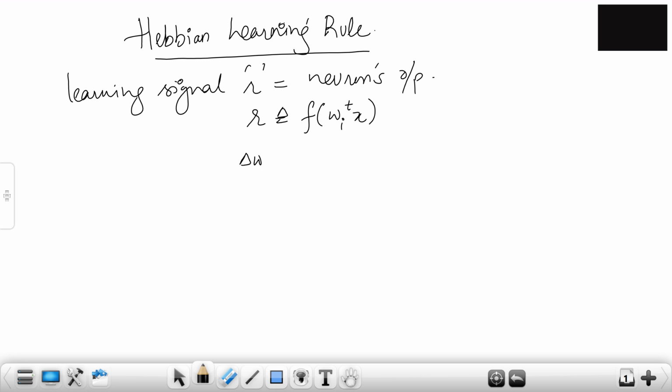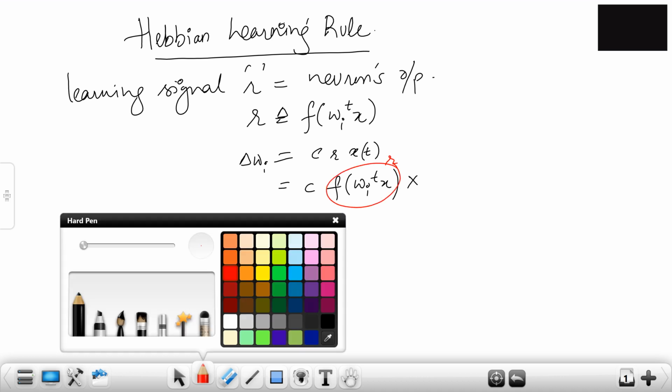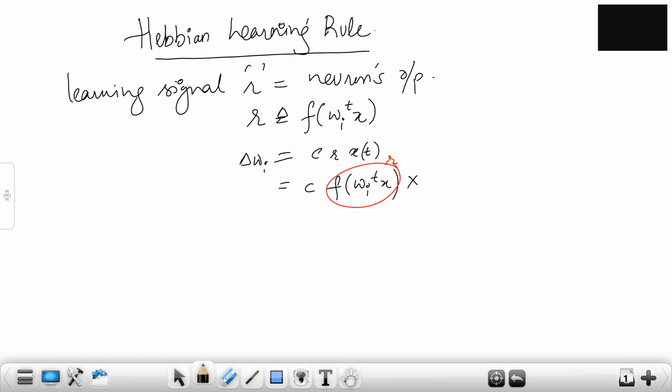So what is wi? Weight change. How does the weight change happen? We had given c r x. What is weight change? c r and x of t. So it becomes c r, where r is a function of wi transpose x, and here you'll have the input vector x. This becomes your r. Fine. So this is how your Hebbian learning rule is.